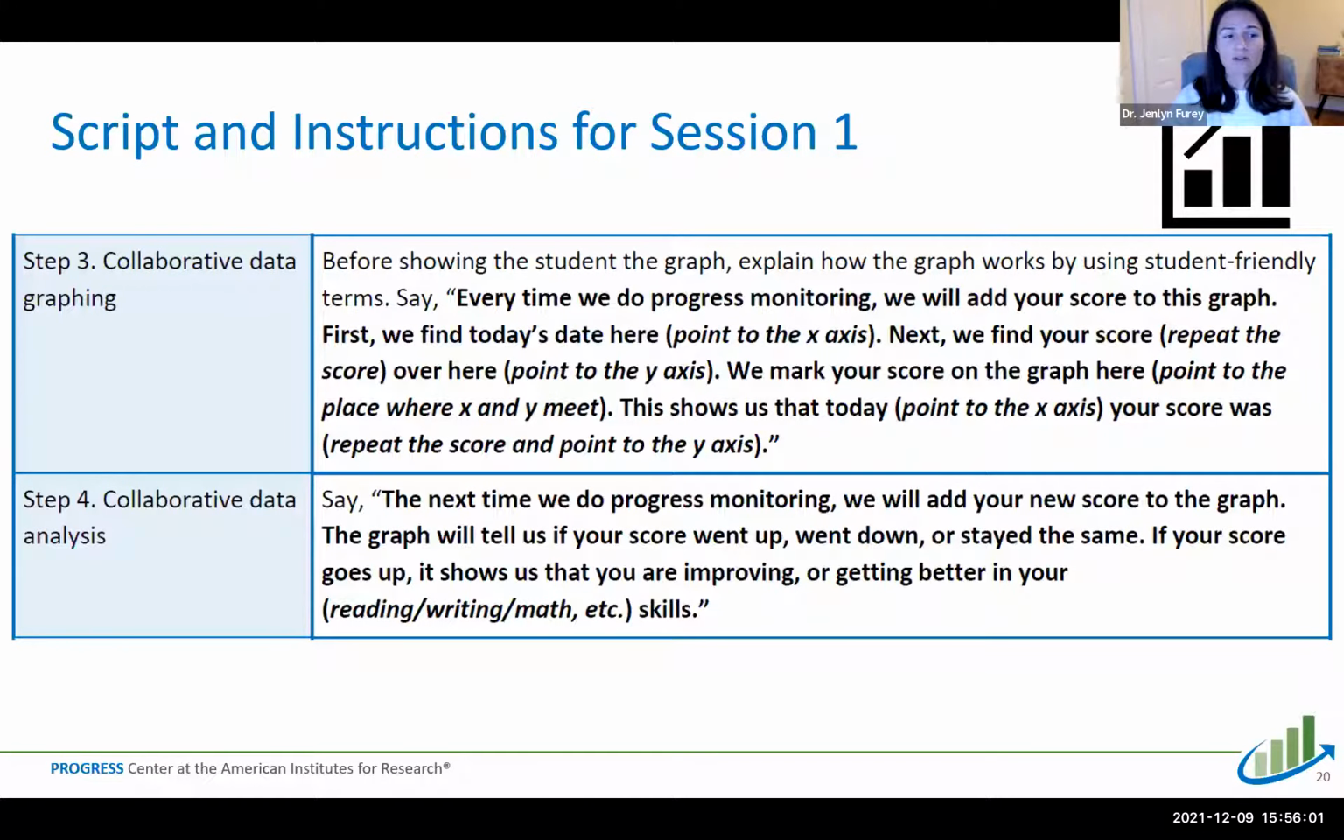In step 4, we're explaining a little bit more about how we're going to be analyzing the data. So in this very first session, we'll say to the student, the next time we do progress monitoring, we'll add your new score to this graph. The graph will tell us if your score went up, went down, or stayed the same. If your score goes up, it shows us that you're improving or getting better in your reading skills.